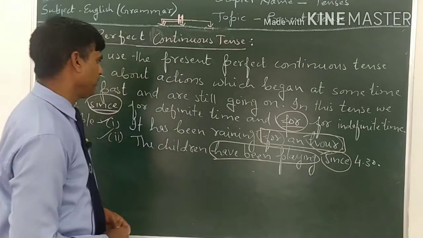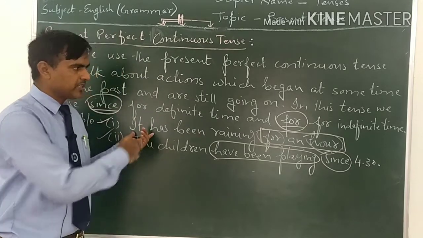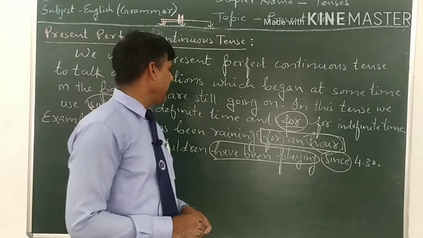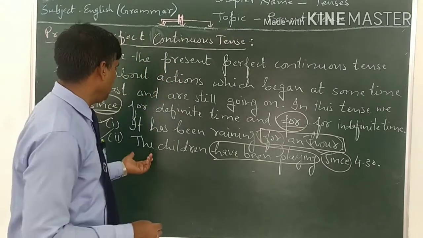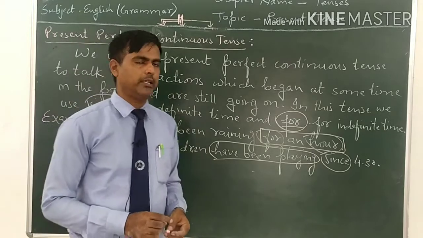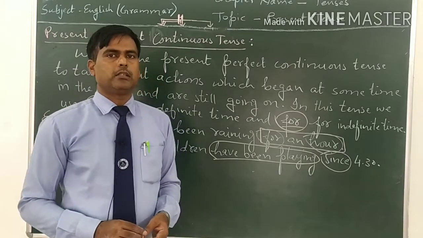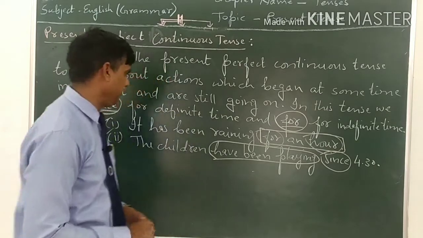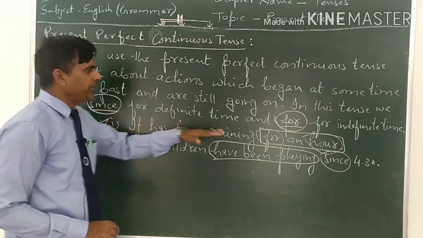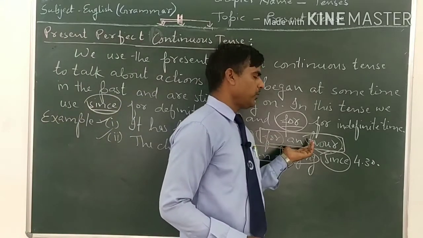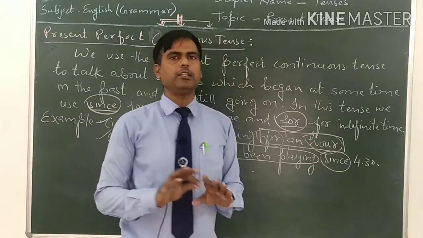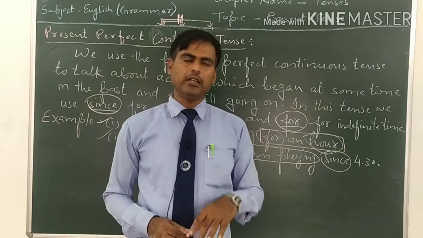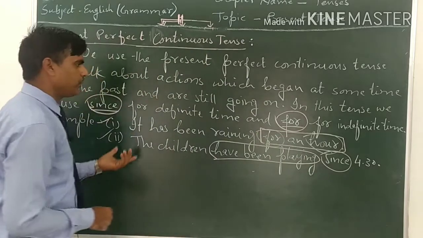For example, at first see the Hindi of these two sentences. It has been raining for an hour. 1 घंटे से बारिश हो रही है. The children have been playing since 4:30. बच्चे 4:30 बजे से खेल रहे हैं. Now see, if we remove the time from these two sentences, we can't use these sentences in present perfect continuous tense. Then we will use these sentences in present continuous tense.